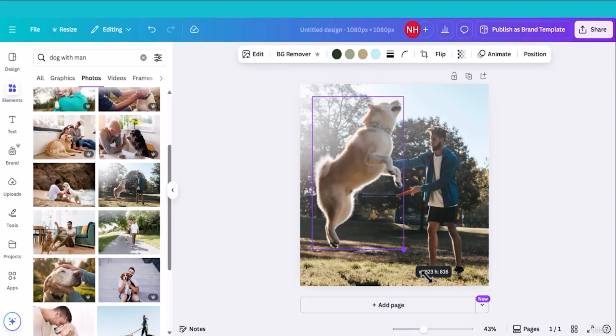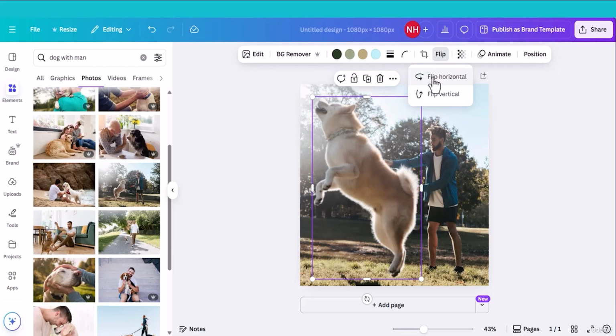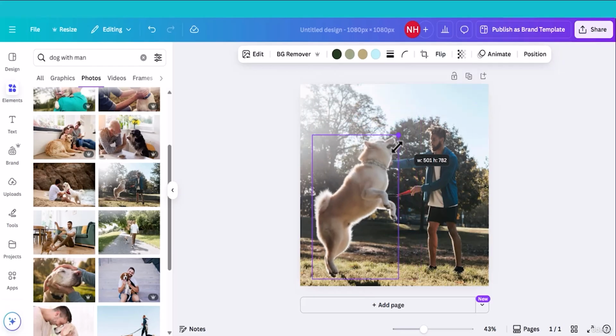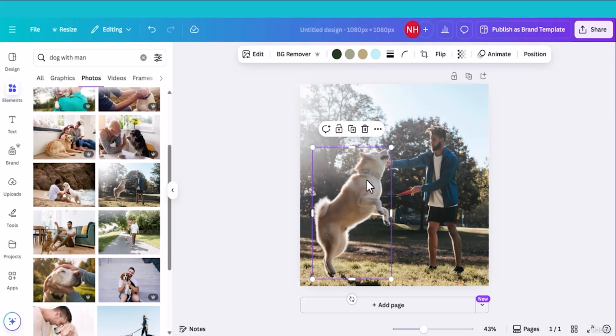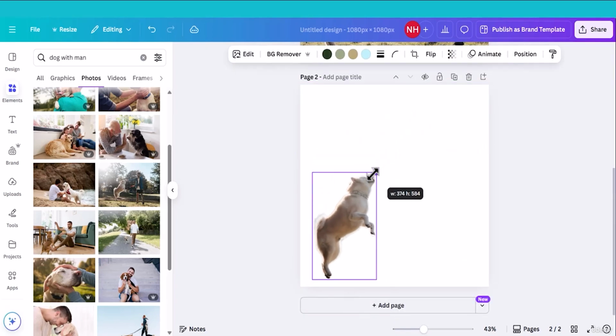I can make it even bigger. I can even rotate it, flip it horizontally, flip it vertically. I can even move this object to another canvas. For example, let me select this one and open another blank page, paste it here. Yes, with Magic Grab I can move any object from the photo.